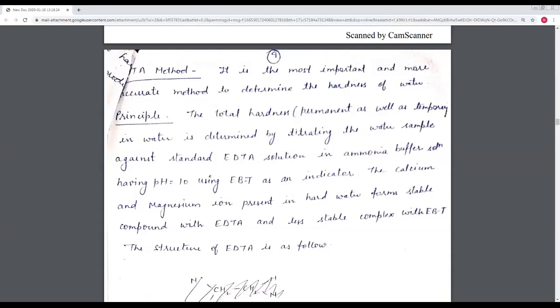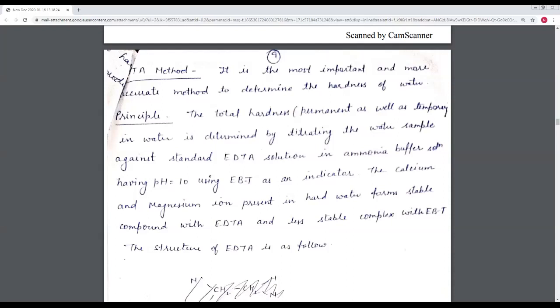The calcium and magnesium ions are already present in the hard water. These form a stable complex, a stable compound, with the EDTA. And here we use the EDTA in the form of the disodium salt of EDTA. So these form the stable complex with EDTA and a less stable complex with the EBT. So here two complexes are formed.